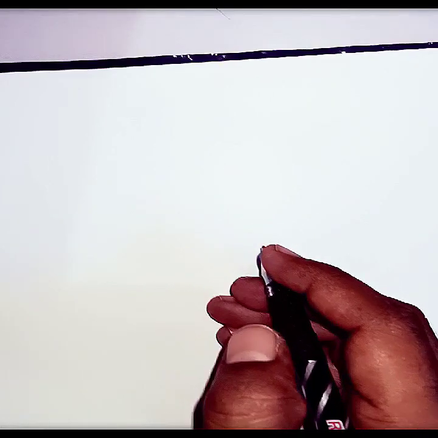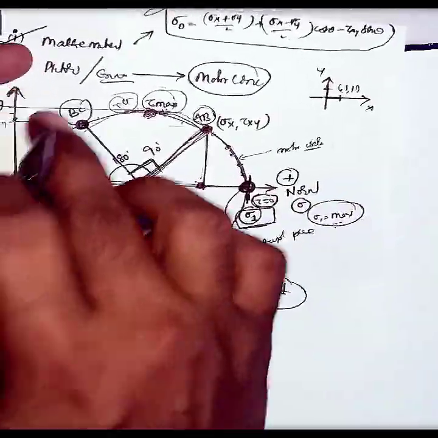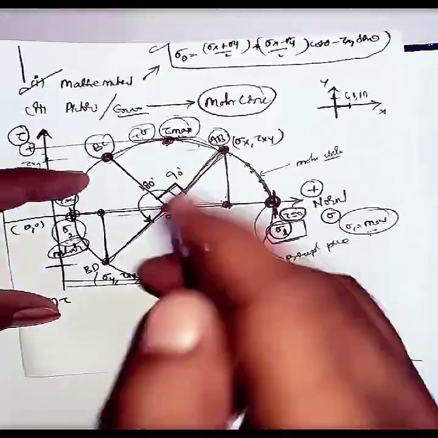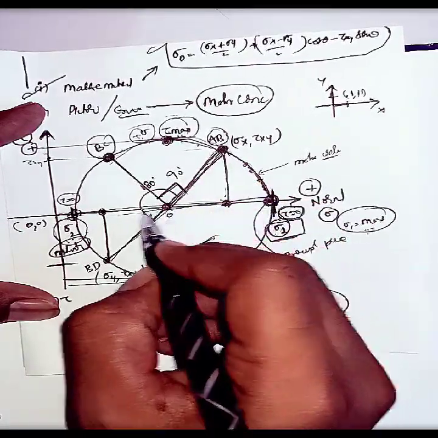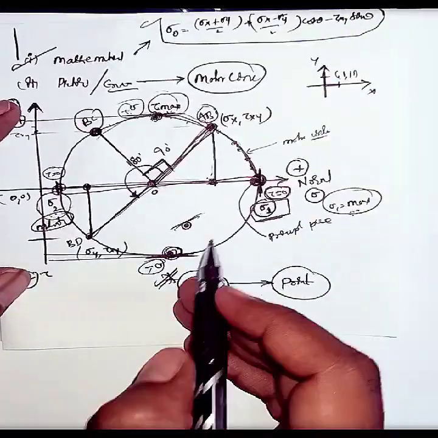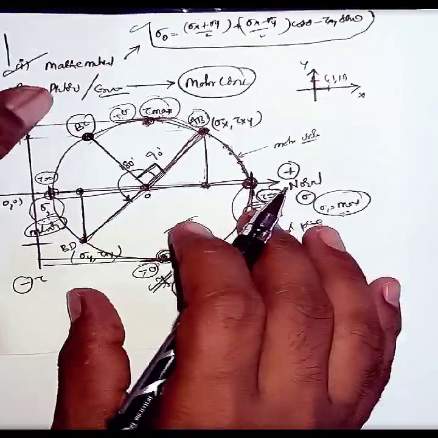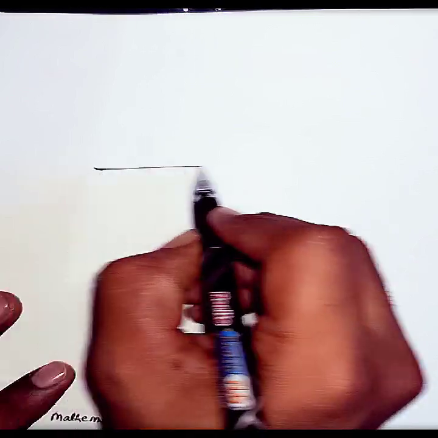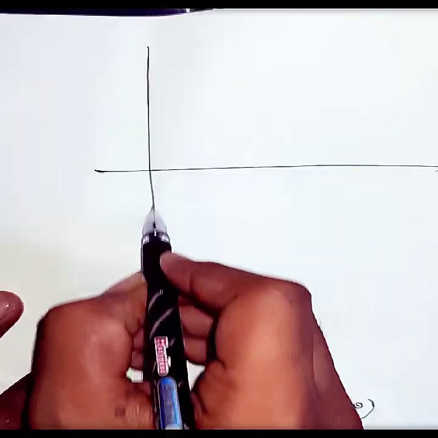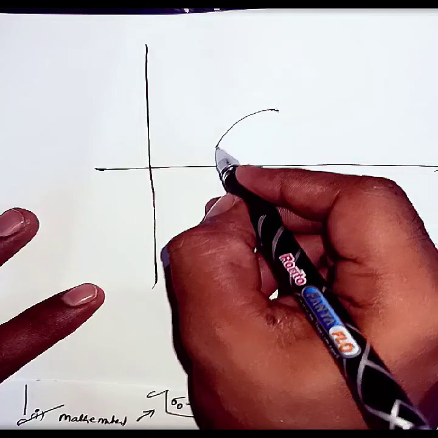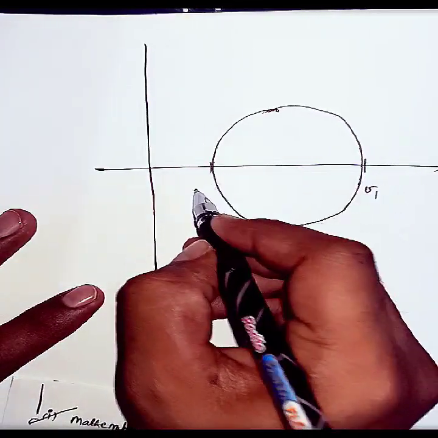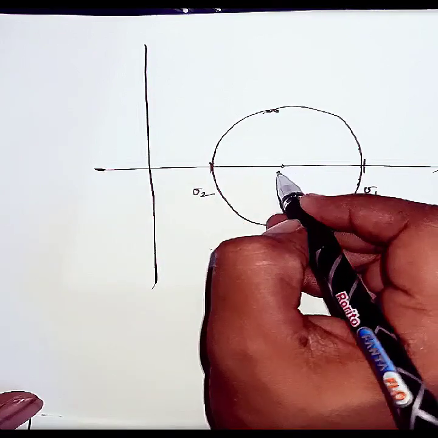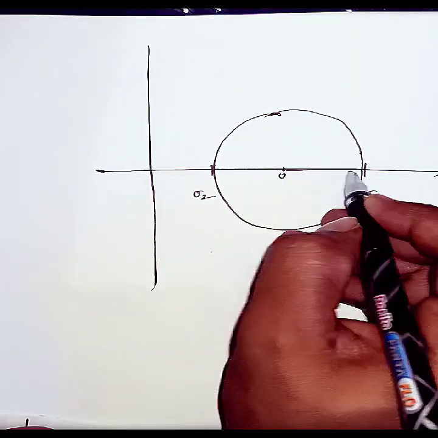Now we will see the calculation of the radius of the Mohr circle. If you see here, this is the Mohr circle. From the center, this is radius, this is radius, this is radius. Yes or no? So if you see here, this is sigma 1. Now I will draw this Mohr circle again, to understand clearly. This is the Mohr circle, this is sigma 1 and this is sigma 2. This is center O, and this is the radius of the Mohr circle.